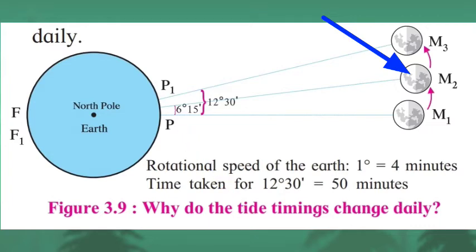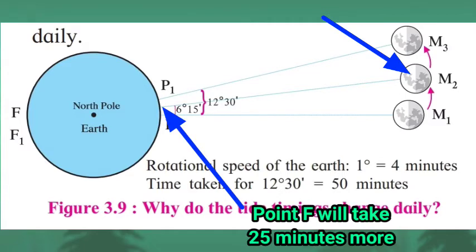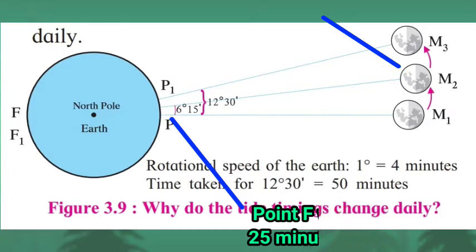Hence, point F will take 25 minutes more to come to the position opposite to the moon. After 12 hours and 25 minutes, point F will arrive opposite to the moon and it will experience the high tide. At the same time, point P is opposite to point F, so point P will also experience the same high tide.